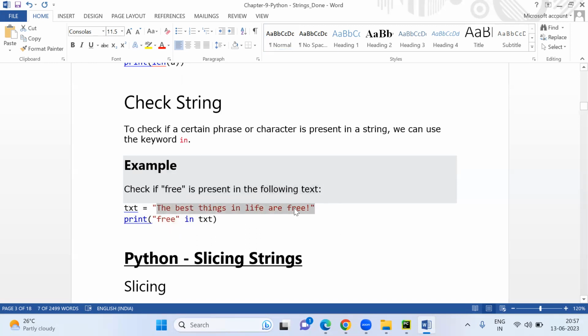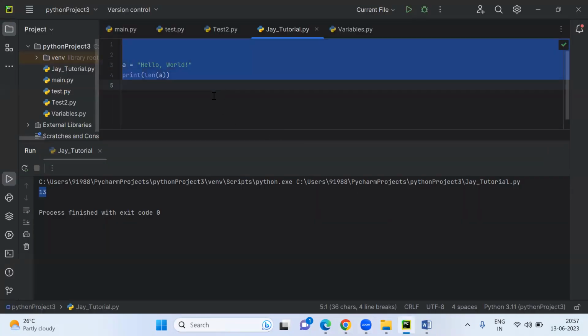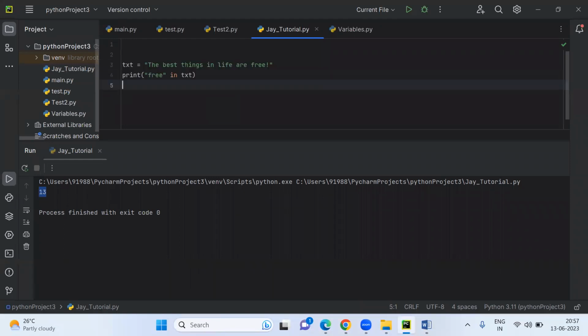If you see, we are able to find the word free. So free in text. Text is the variable here, and in is the operator. Yesterday we have seen. Print free in text, so it will just check. See how simple this Python language is. It's just a simple word only. If you work it out a little bit, it will be very easy to remember all the points. Now it's saying print free in text, true or false. So it's saying true, it's available.